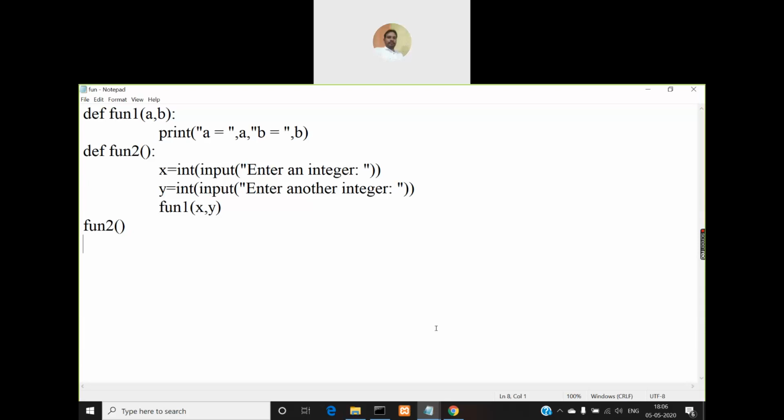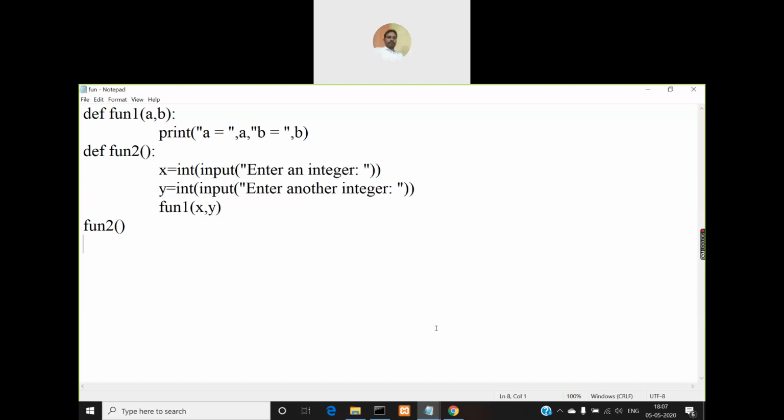So for example, Python allows you to pass variable length parameters, which is not supported in C and Java. And Python allows you to pass keyword parameters. We have used keyword parameters in the print function earlier. So we have used the end keyword and the sep separator keyword in the print function. So they are called keyword parameters. So we'll be using them now in our normal user defined functions also.